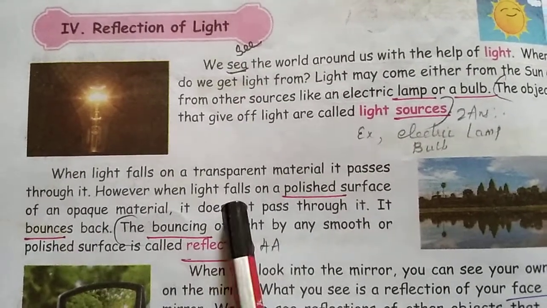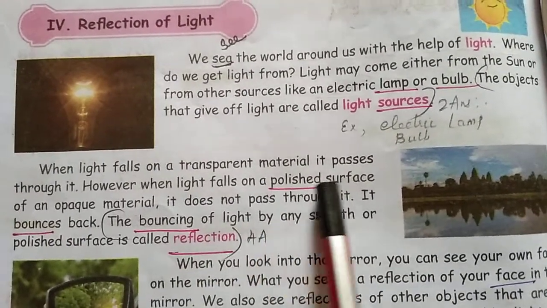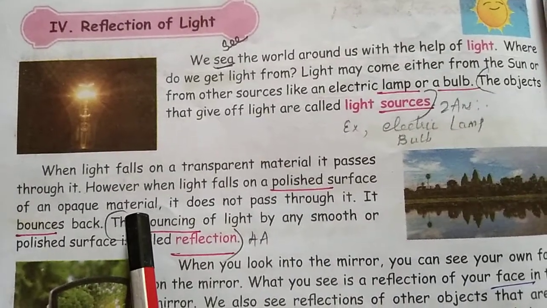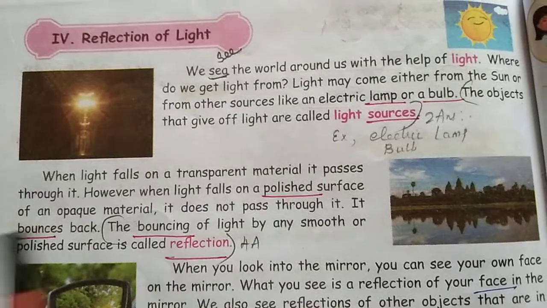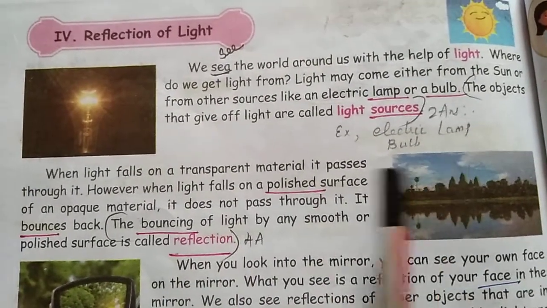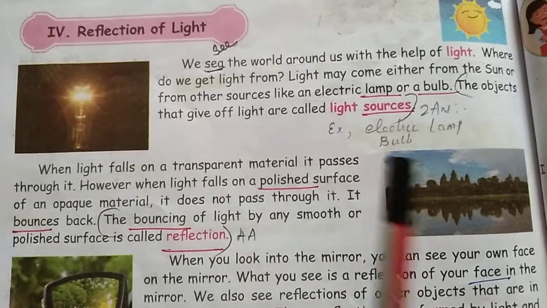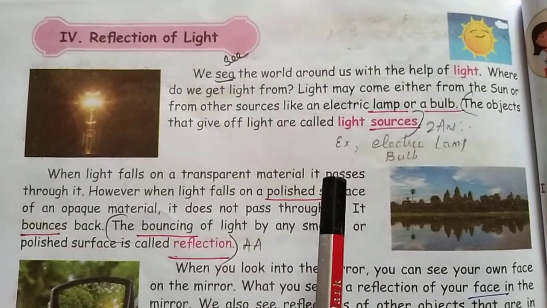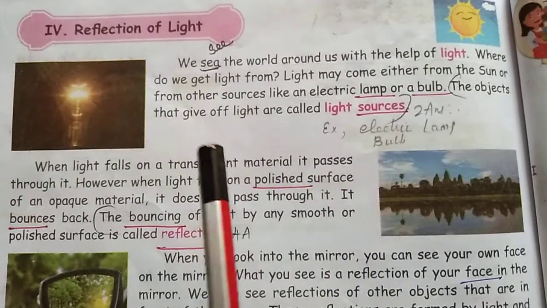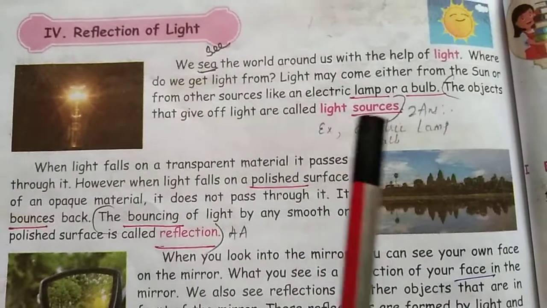When light falls on the polished surface of an opaque object, which will not allow the light to pass through it, take a mirror for example. You all know, right? If you show a mirror in the sunlight, it will make a shine on the other side.